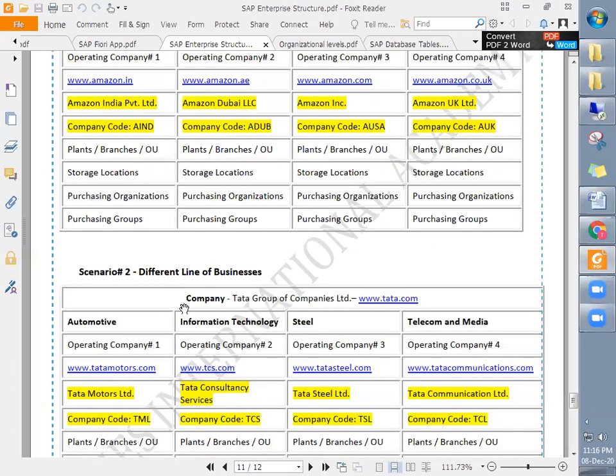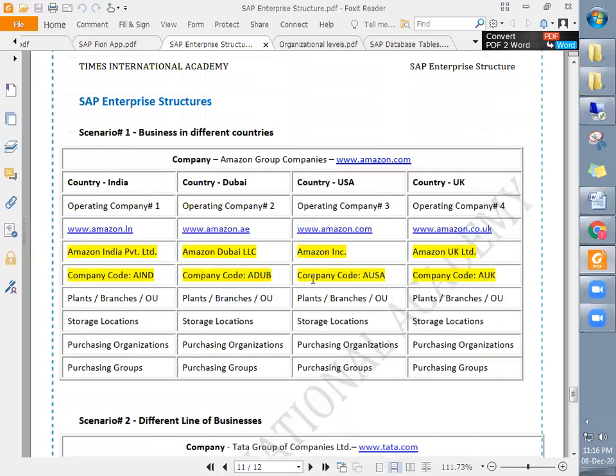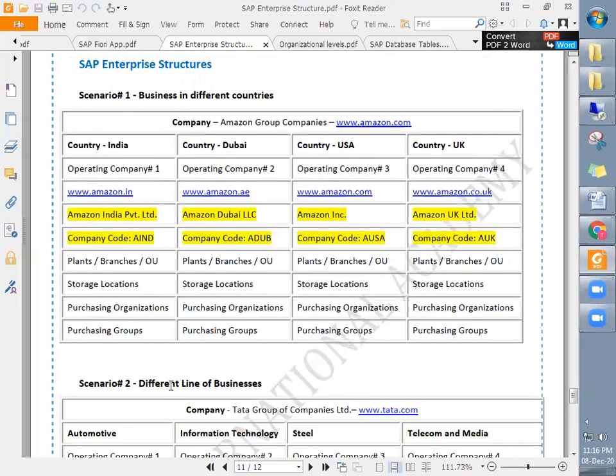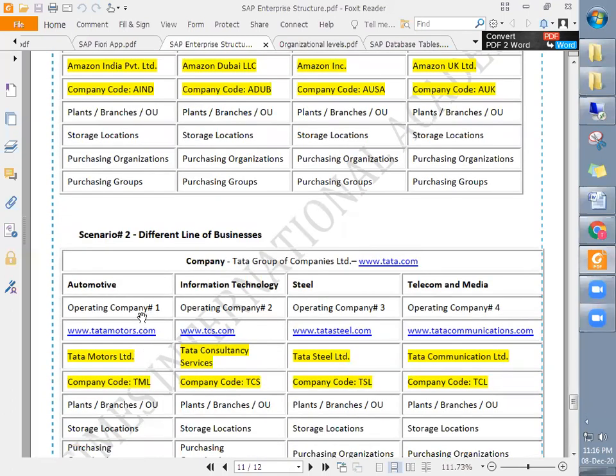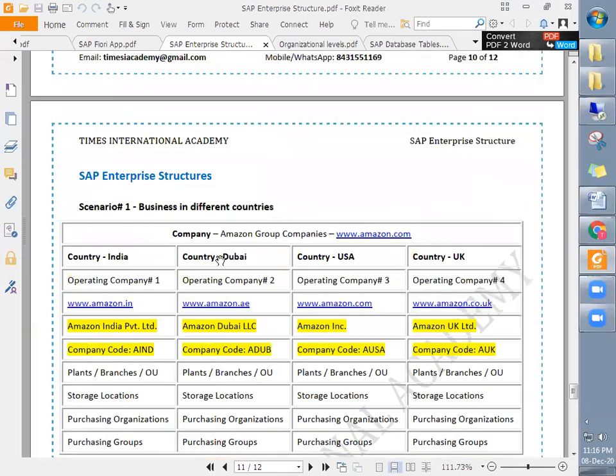So here, in scenario number two, I took the example of different industries. Now in scenario number one, here it is saying different lines of businesses. As the line of business changes, the company code changes. Now here, the line of business is the same. However, they have business in different countries.